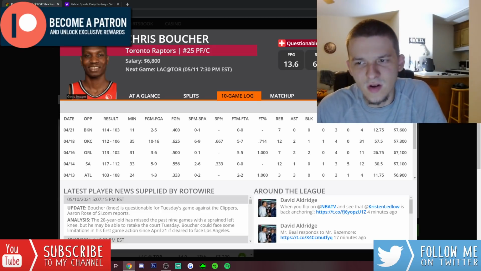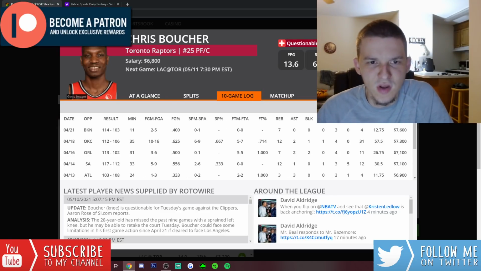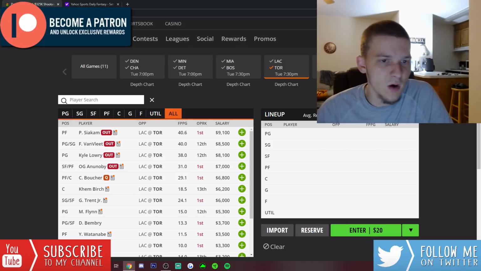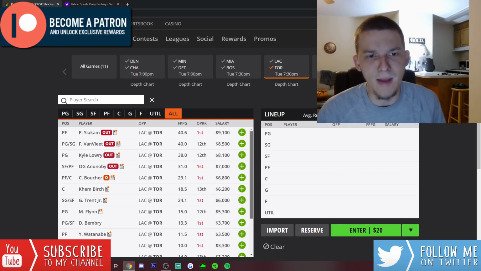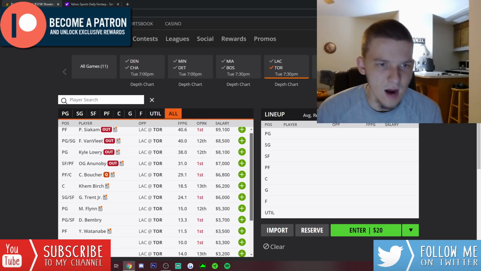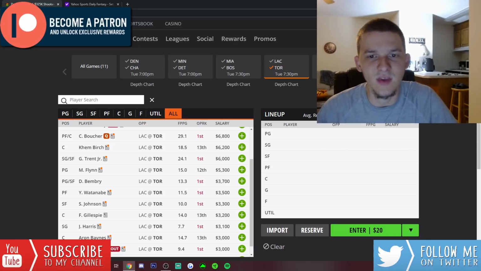At 6,800, I don't think he's going to get a ton of ownership at this price point, especially coming back from an injury. It's always tough to feel confident in guys when they're coming back from injury, but we know the kind of upside that Boucher has with all these starters out, with all the high-usage players out. There's going to be a ton of opportunity available for Boucher. We've seen him put up massive games whenever Lowry, Siakam, VanVleet are all out, so Boucher I would like in tournaments if he is active.